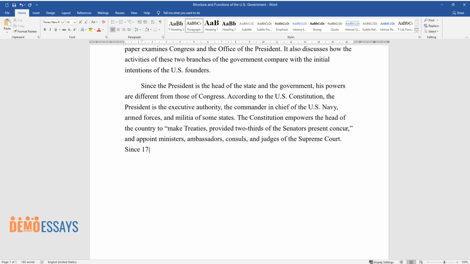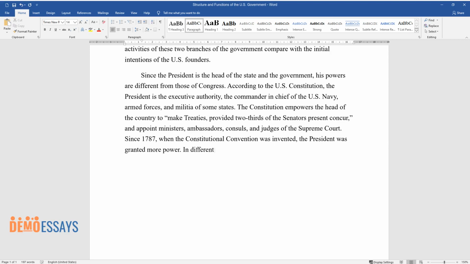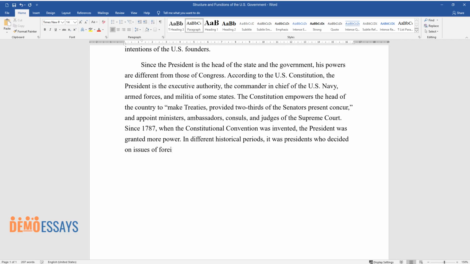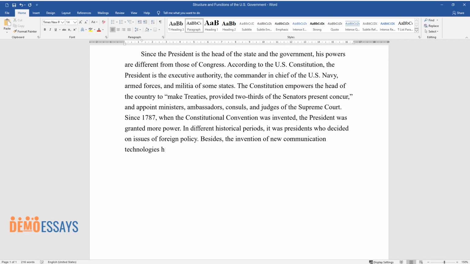Since 1787, when the Constitutional Convention was held, the President was granted more power. In different historical periods, it was presidents who decided on issues of foreign policy. Besides, the invention of new communication technologies has also facilitated the strengthening and expansion of presidential power.